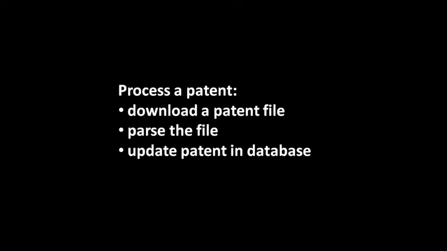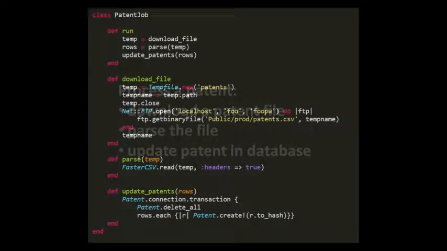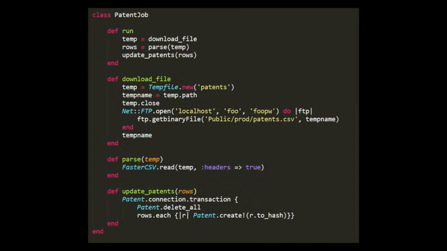Now, what exactly is one reason for change? Well, it's something he explains at length. Even after explanation, I think it's a very nebulous idea, which is part of the problem. But putting that aside for the moment, let's look at her example class. As you can see, it's written in Ruby, and it has 4 methods, starting with run, which is really where all the action is. That invokes the other 3 methods: download file, parse, and then update patents.